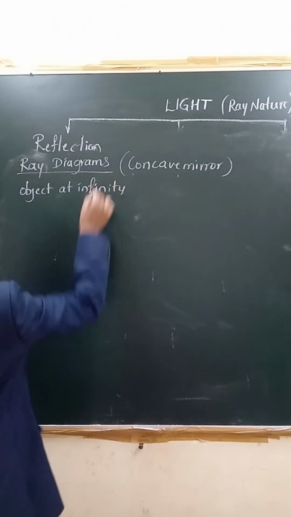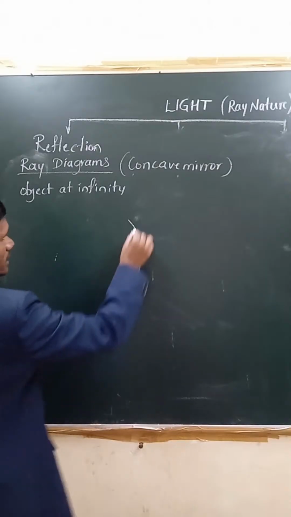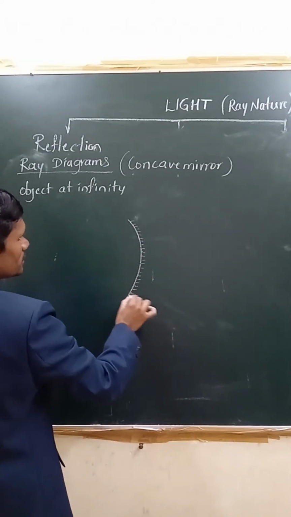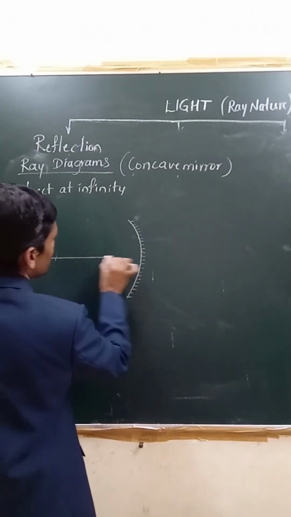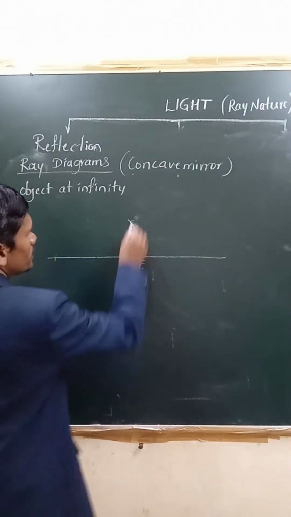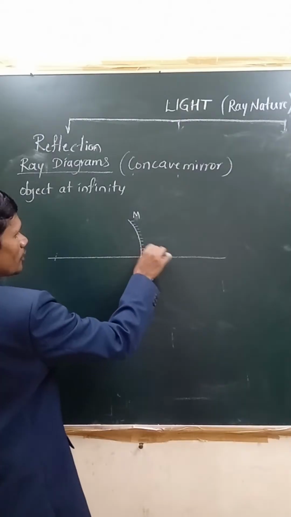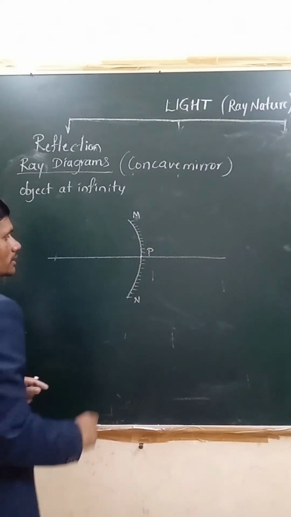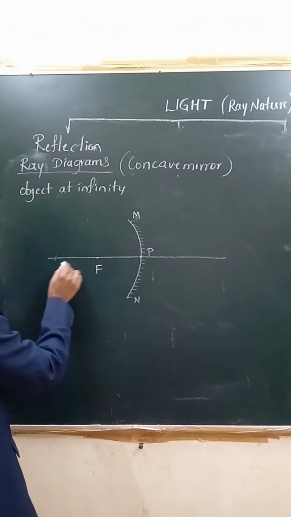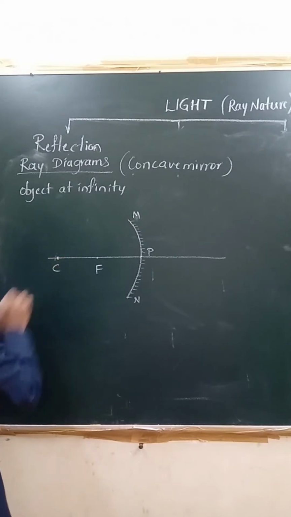When you take like this, you have to draw the mirror, that is concave mirror, like this. You have to show the rough surface on the other side, and here the principal axis, right? Now this has to be named as mirror MN. Let us denote this as pole of the mirror, that is P. Let this be the principal focus F, and double the length of this will be center of curvature, right?